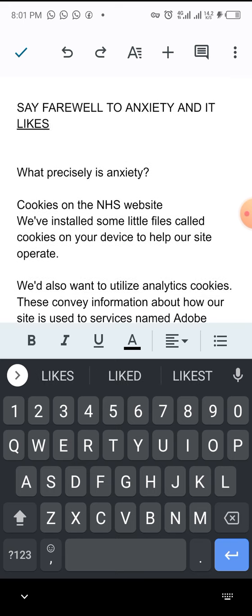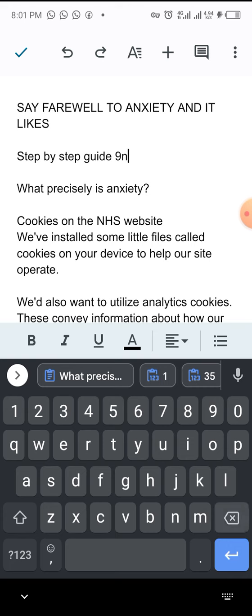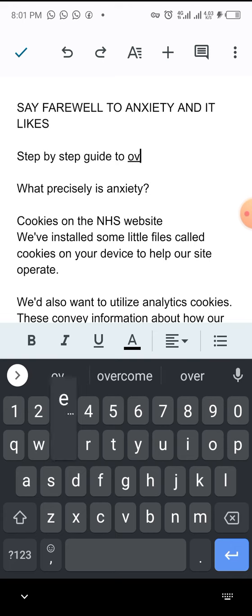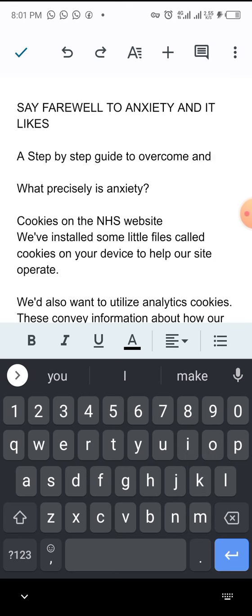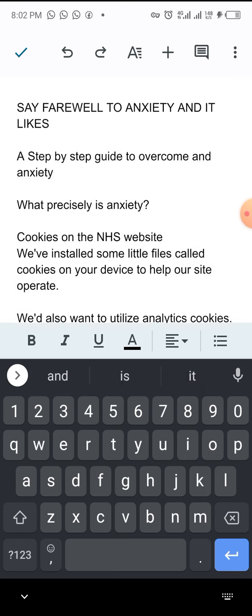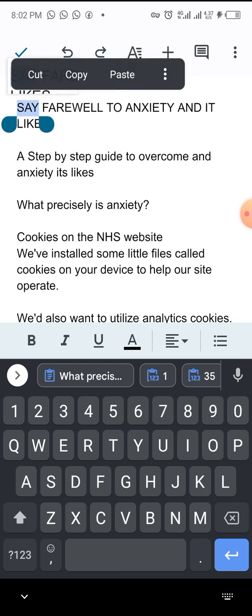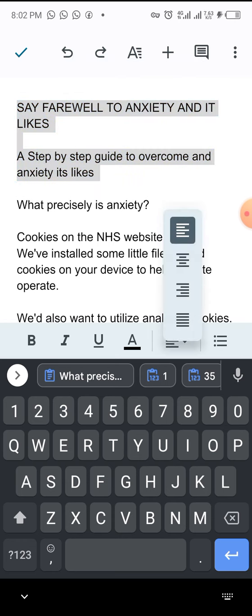Then I can give it a subheading, like a step-by-step guide to overcome anxiety and its likes. Okay, I have gotten this, and it looks good. Then I can centralize this. Just click on centralize. It's centralized.